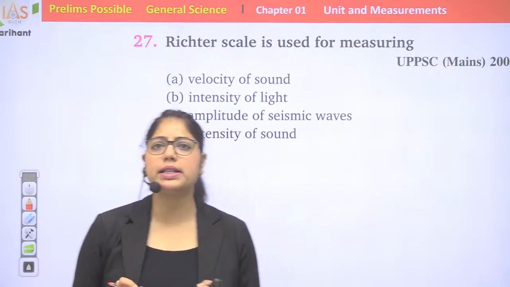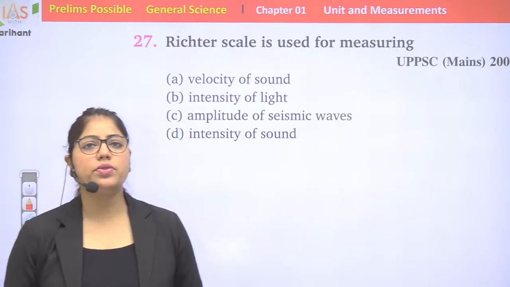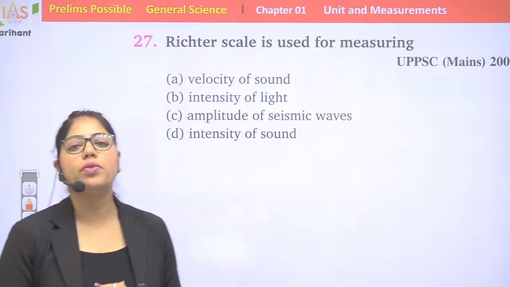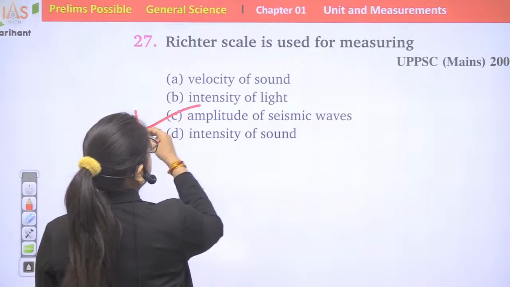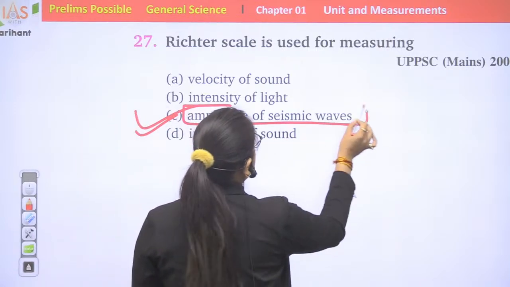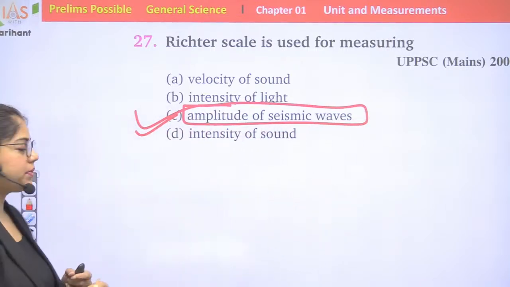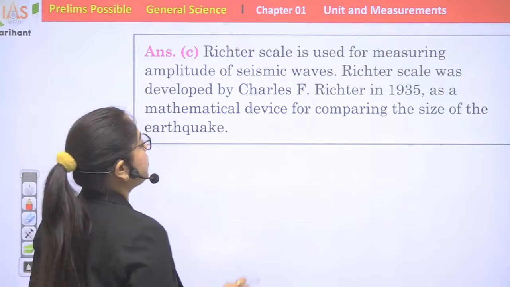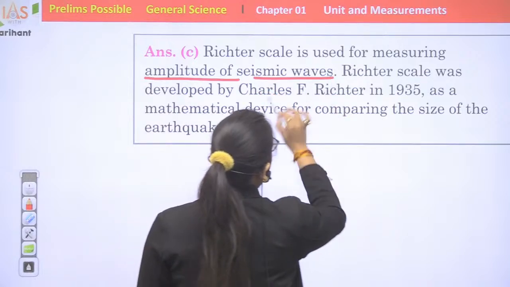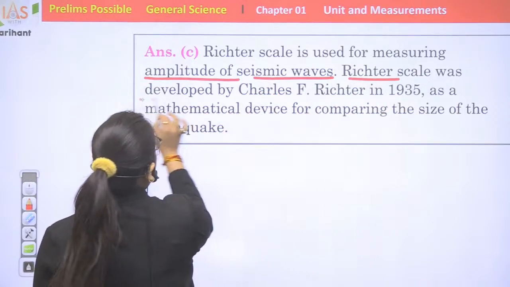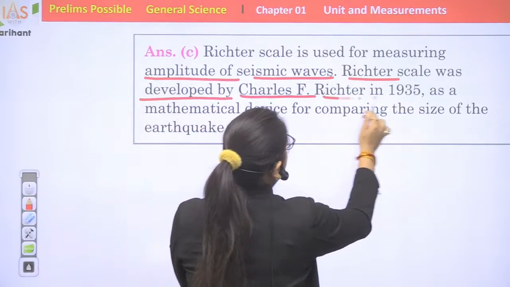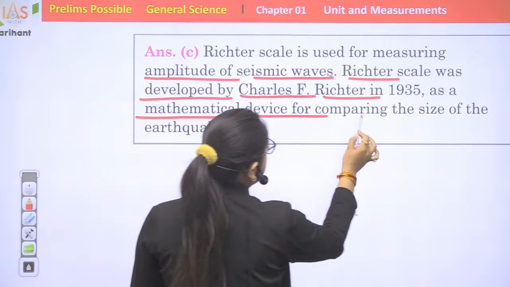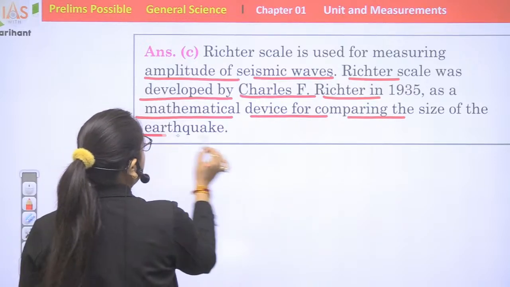The Richter scale is used for measuring velocity of sound, intensity of light, amplitude of seismic waves, or intensity of sound. Option C is the right answer: amplitude of seismic waves. The Richter scale was developed by Charles F. Richter in 1935 as a mathematical device for comparing the size of earthquakes.